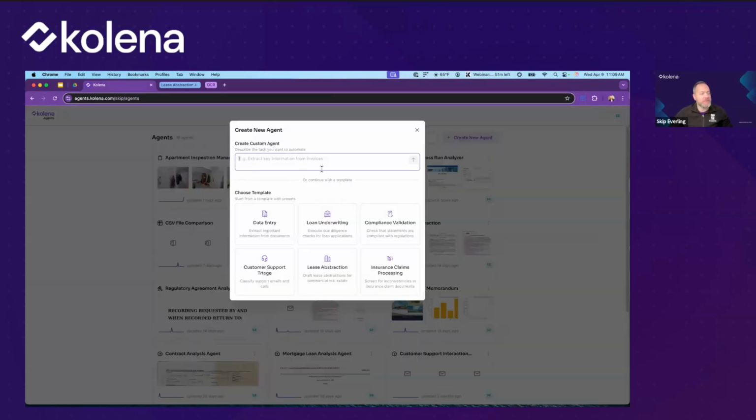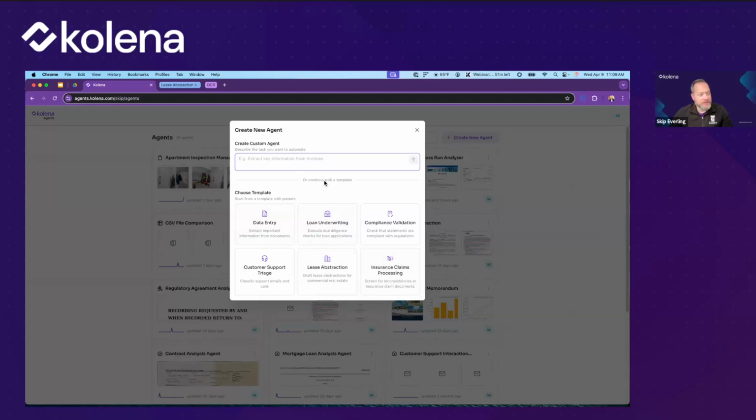When you're creating an agent, you just provide natural language. One of the powerful things about our platform is that you don't need to have any special technical knowledge about AI or machine learning or how to create agents. We're baking that in for you, so that you give us your natural language instructions. We'll reformat it, rewrite it so that it works best with the AI. We have several templates here as well.